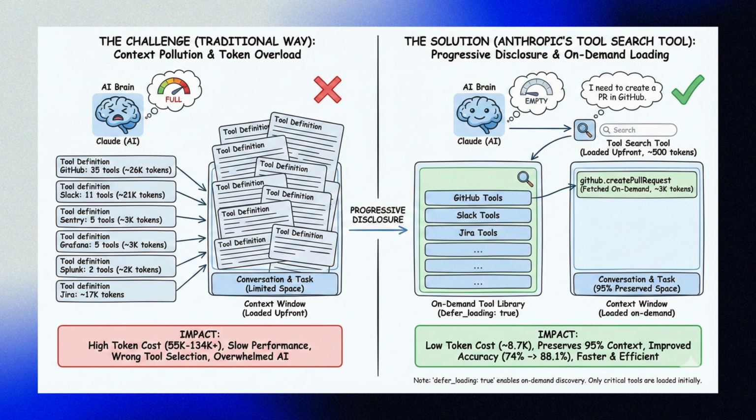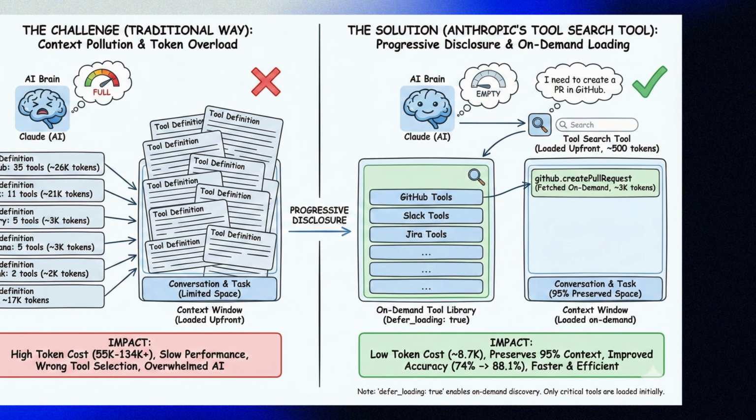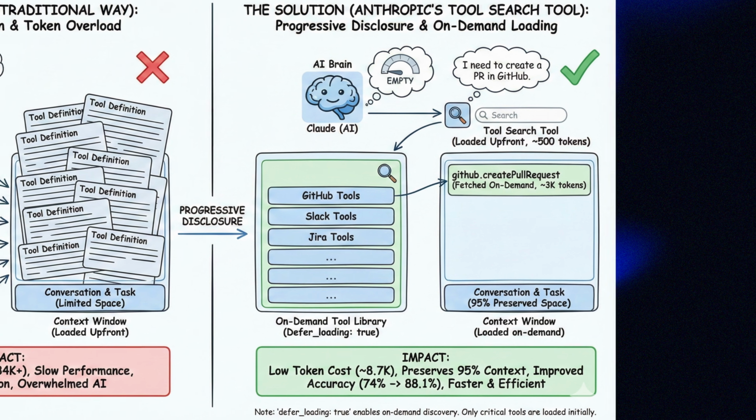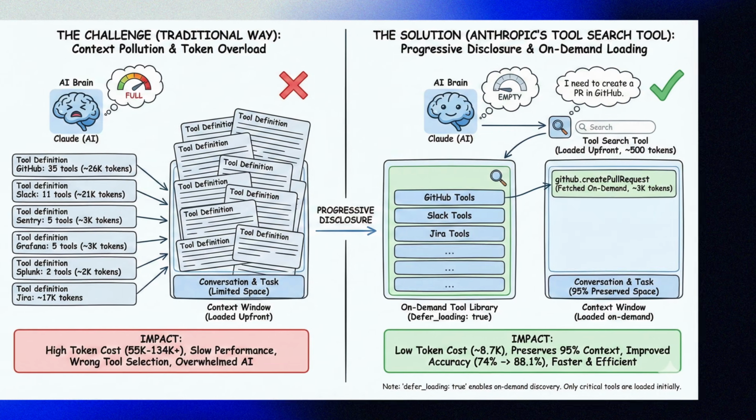First, the tool search tool. The main change that they proposed and introduced is a tool search tool that discovers tools on demand. Instead of loading every tool definition upfront, you tag them with defer loading equals true, and then Claude only sees a lightweight search tool of around 500 tokens, plus any tools you've marked as always loaded for the most common tasks. When Claude needs a capability, it searches, loads just that definition, uses it, and moves on. Progressive disclosure, just like we saw with the introduction of skills in Claude.